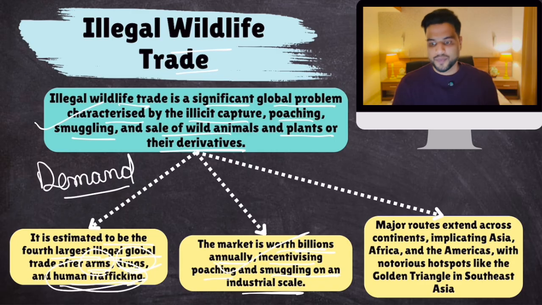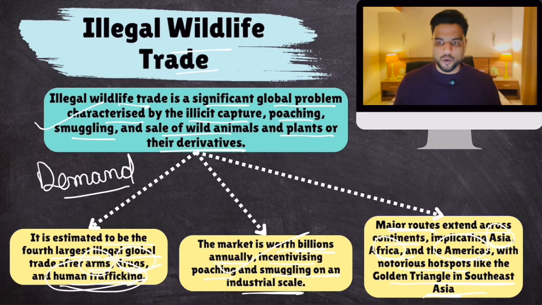Major routes where these wildlife products are smuggled extend across continents, mostly Asia, Africa, and Latin America, that is South America, with notorious hotspots like the Golden Triangle in Southeast Asia.